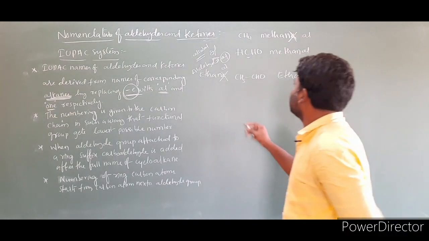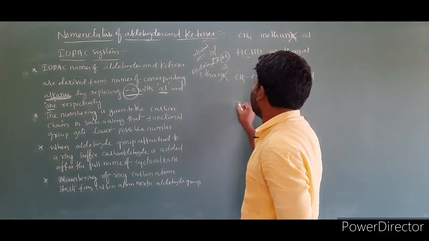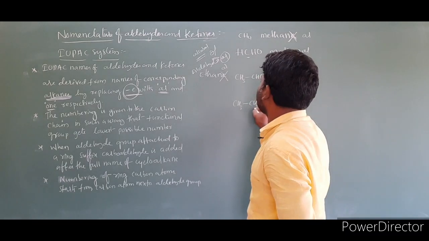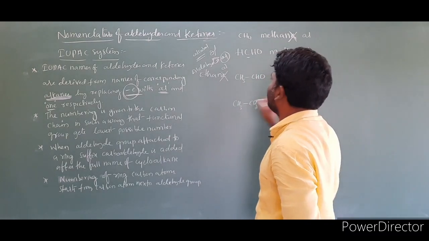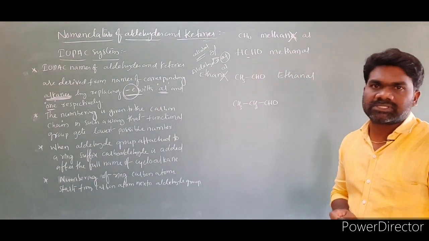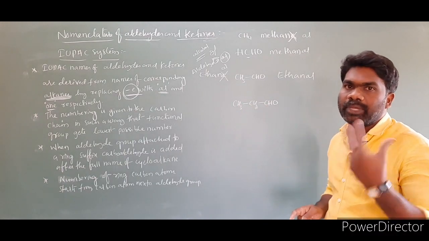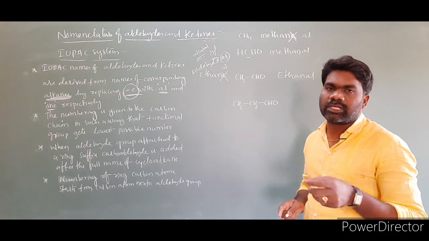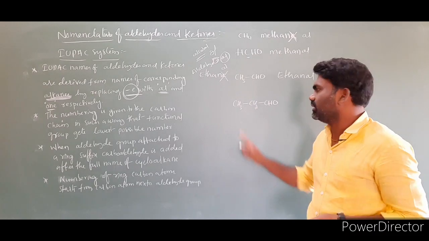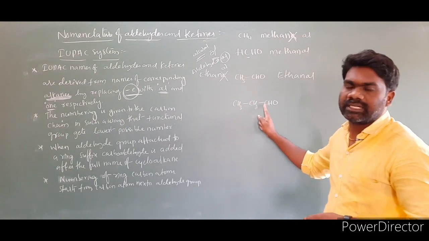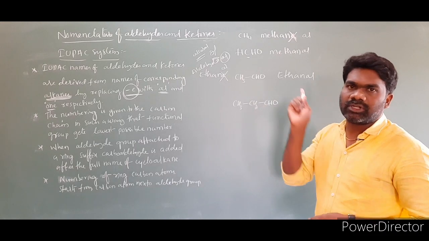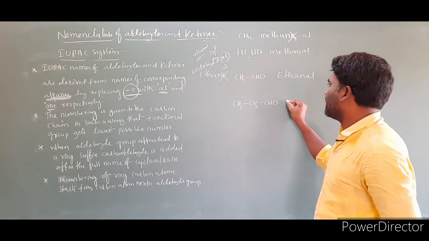I am taking one more example, CH3 CH2 CHO. Then what is the name of this compound? 1, 2, 3. 3 carbons is propane. 4 carbons is butane, pentane, and so on.